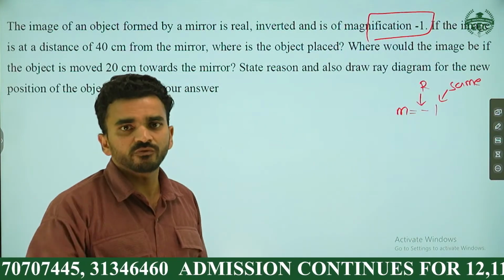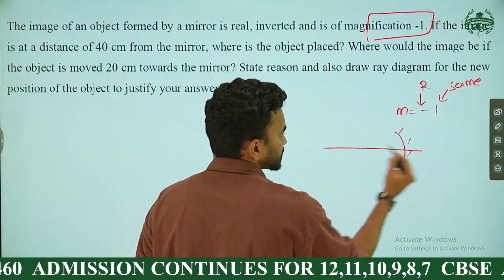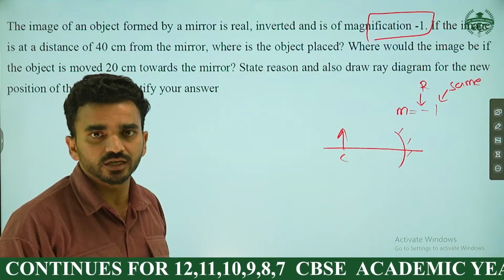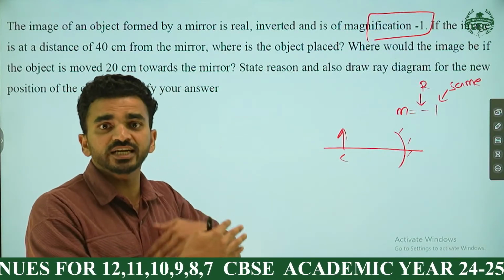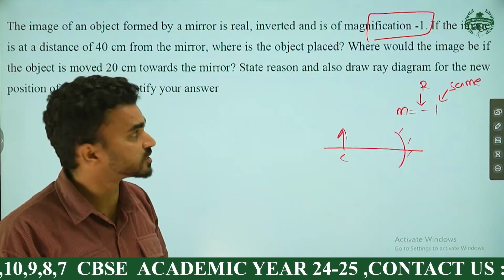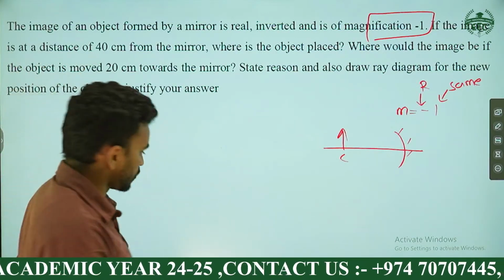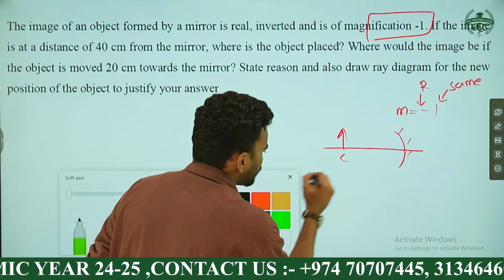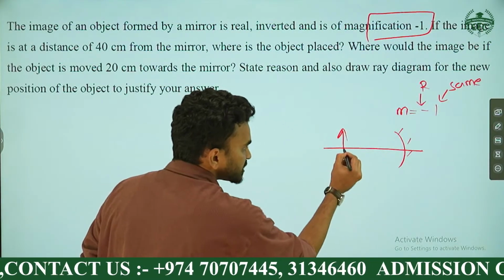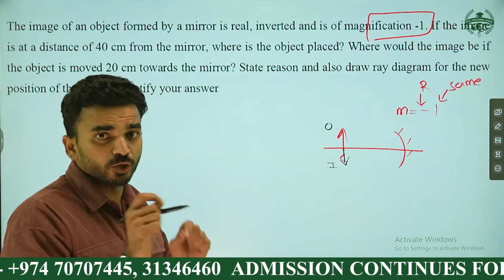At which position can we obtain that kind of real and same size image? When the object is kept at the center of curvature. Hopefully you all know this. When the object is kept at the center of curvature, how many times is it enlarged? It will not enlarge. The image appears the same size as the object. If the object is at C, the image will form at C itself, real and inverted, same size. Image and object positions will coincide.